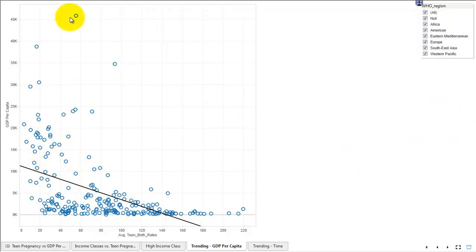So for example, here, Qatar has a pretty high GDP per capita, on average 45,000, but has a high average teen birth rate at 55. Well, higher than we would expect. Or actually, sorry, the other way around, it has quite a high income given its birth rate. So interesting. But let's see if there's a better relationship.